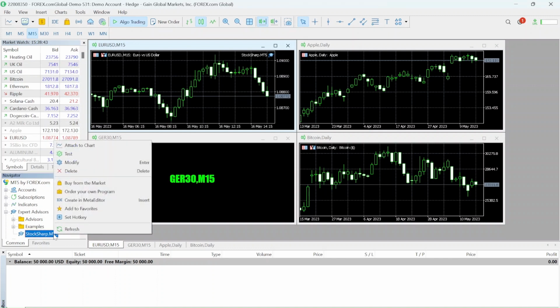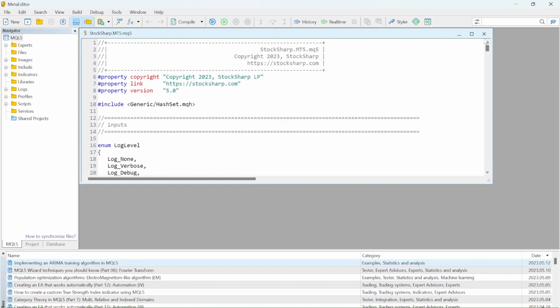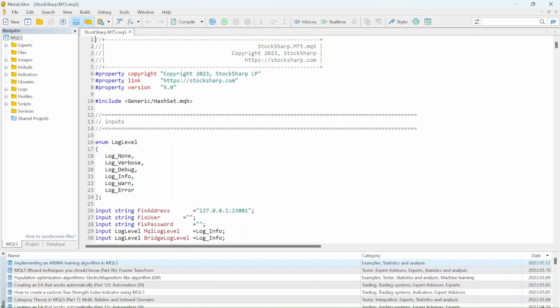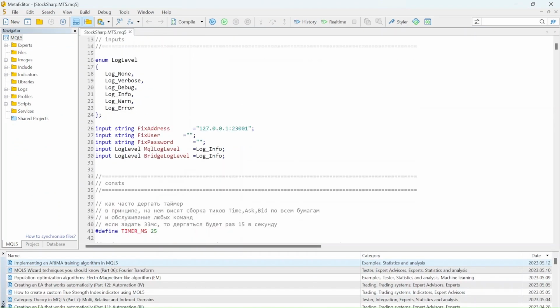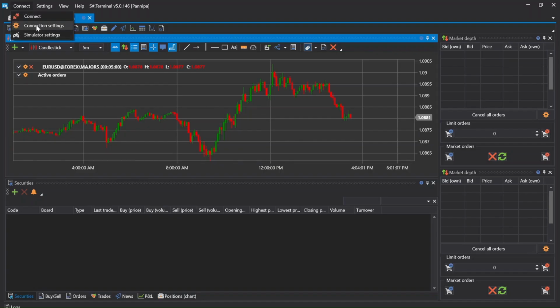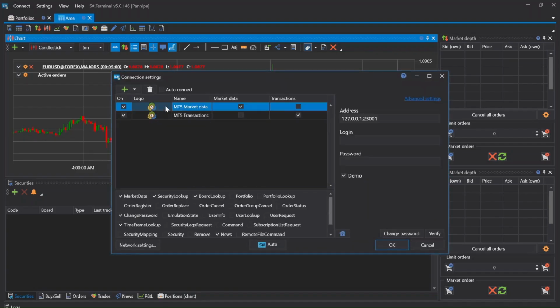To see how the MetaTrader experts look inside, we can click Modify. It will open our script in the MQL language, where we can put our username and password to protect our terminal if we put our MetaTrader terminal on the server. In that case, when we connect from StockSharp, we should put in some login and password. But now, because our login and password are empty, we don't need to put them from the StockSharp terminal.